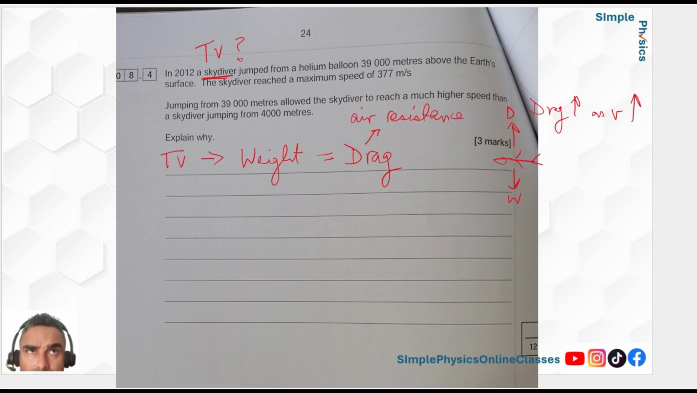This looks like a chapter 9 or 10 question about terminal velocity, but it's actually a chapter 11 question about pressure. If you remember, how does pressure change with altitude? Well, the higher up you go, the lower the pressure. So as altitude increases, pressure decreases. Why? Because the air is thinner, there's less weight of particles above you. And that's what this question is asking.